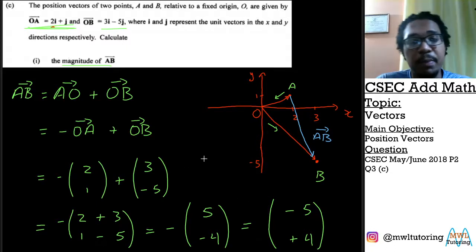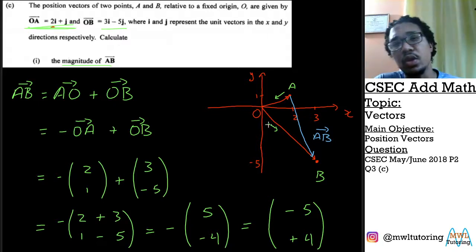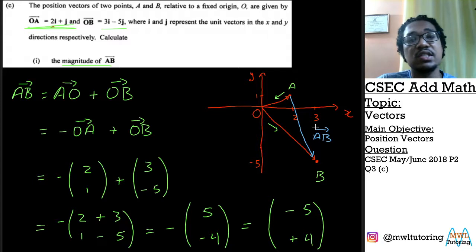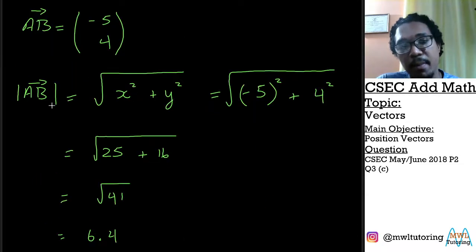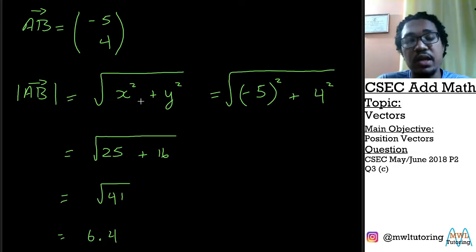And just to recap everything that we did, we took the two position vectors that they gave us. We drew a small sketch to see what was going on, and we created our displacement vector. We calculated our displacement vector, and then we moved on to find the magnitude of our displacement vector by finding the square root of the x component squared plus the y component squared.